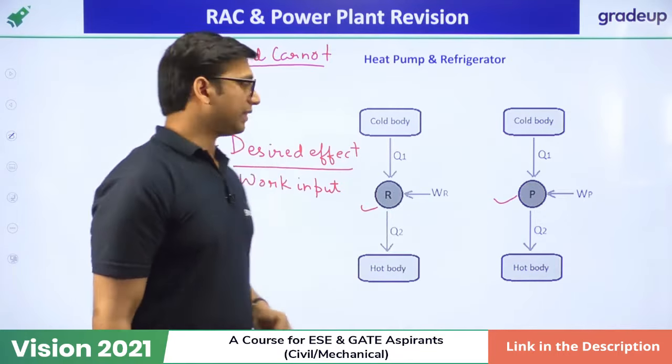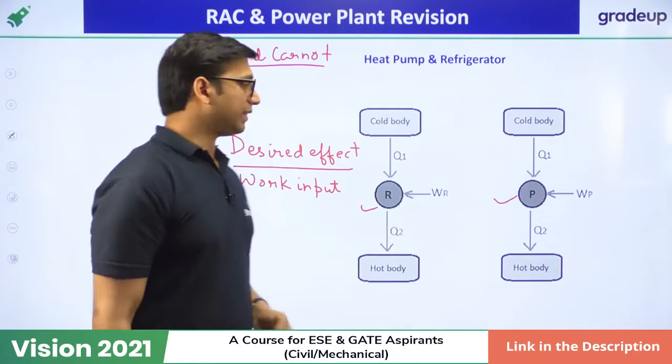Now, under refrigeration air conditioning, there are two types of refrigeration system: vapor refrigeration and gas refrigeration. Under vapor refrigeration, we have the vapor compression refrigeration system and the vapor absorption refrigeration system. The vapor compression refrigeration system is based on the concept of compressing the vapor to produce the refrigeration effect, and it contains four important components. The first component is the compressor, then we have the condenser, then the expansion valve and the evaporator. Okay. Since it is a refrigeration system, it will act in the anti-clockwise direction, because all refrigeration systems act in the anti-clockwise direction.